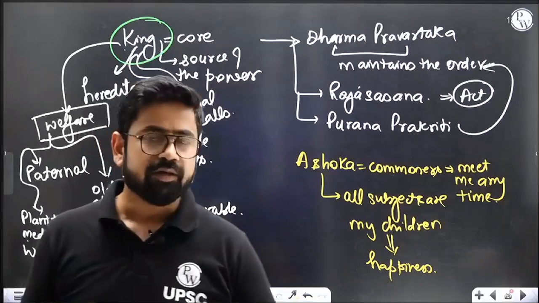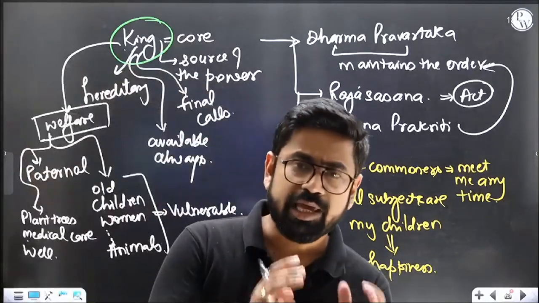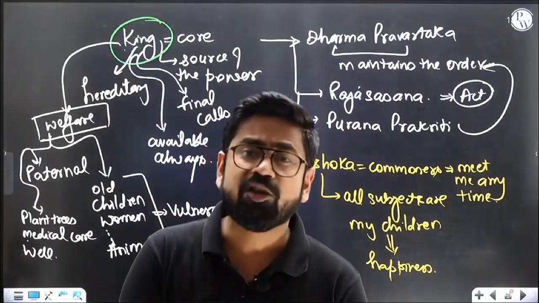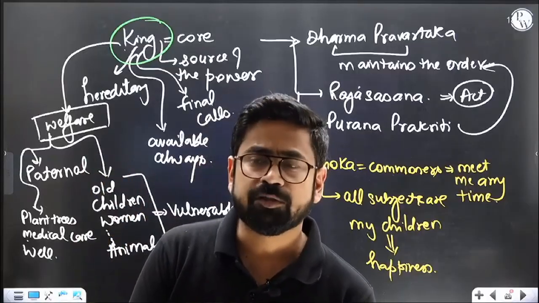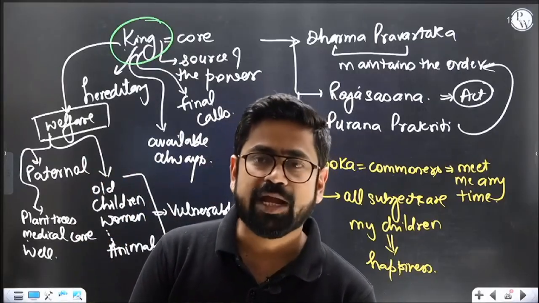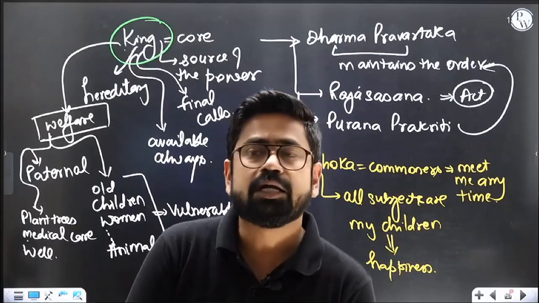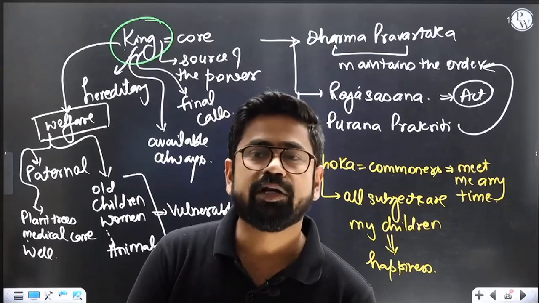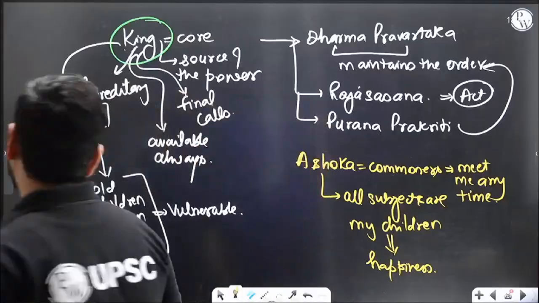Now, a few things. You must also understand that the security of such a king, who is so valuable and has this much power, is of utmost importance. It is very, very important to actually protect this king. If you get such a king who promises all this and who does all this, that shows this king is very important and his security is super important to us. And that is the reason